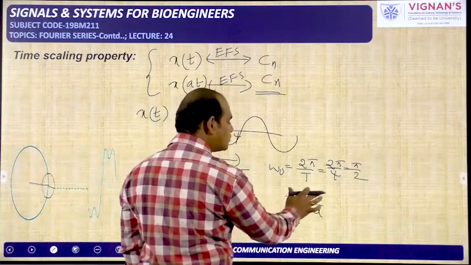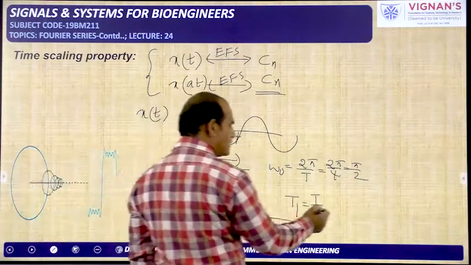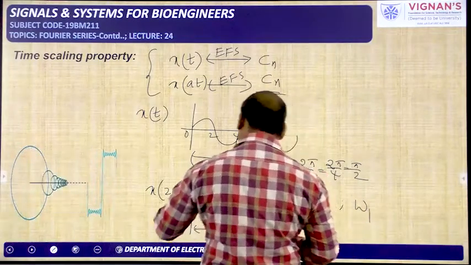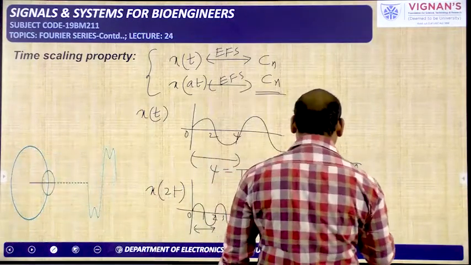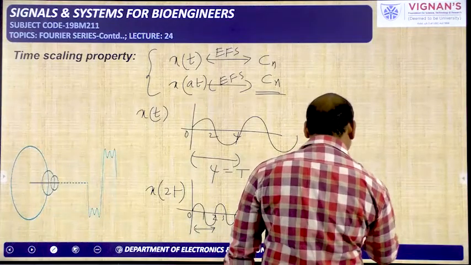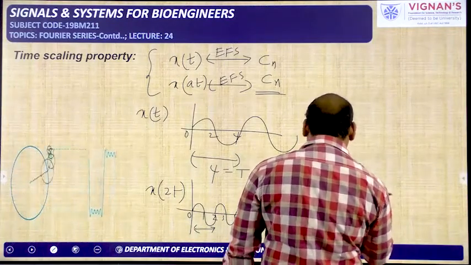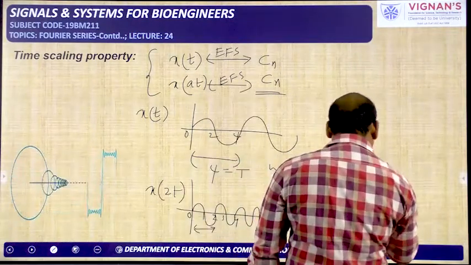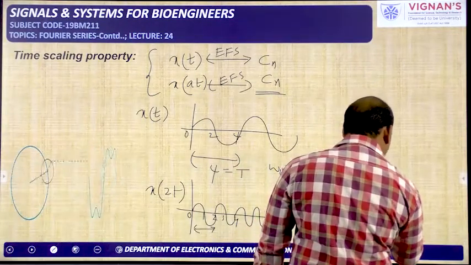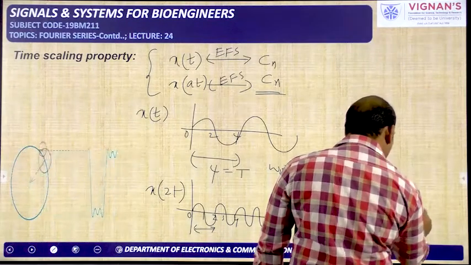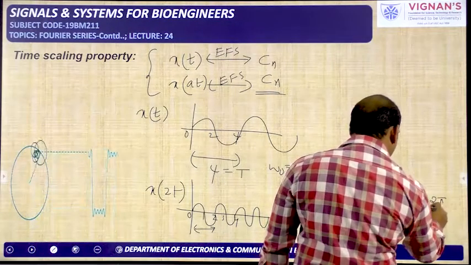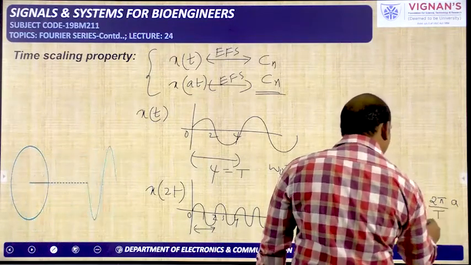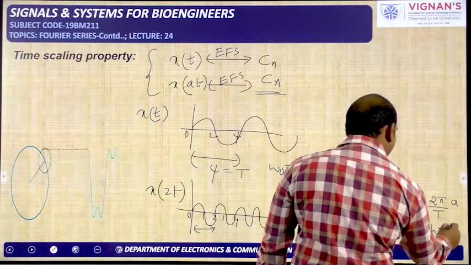That is T1 is equal to T by A. What about omega? What about the fundamental frequency omega 1? For example, after scaling, whatever the fundamental frequency is, I am indicating with omega 1. We have to write it in terms of this omega naught. So now this omega 1 has to be taken in terms of T1, so 2 pi by T1. What is T1? T1 is nothing but T by A. So I have written 2 pi by T, that is omega naught, so A into omega naught.